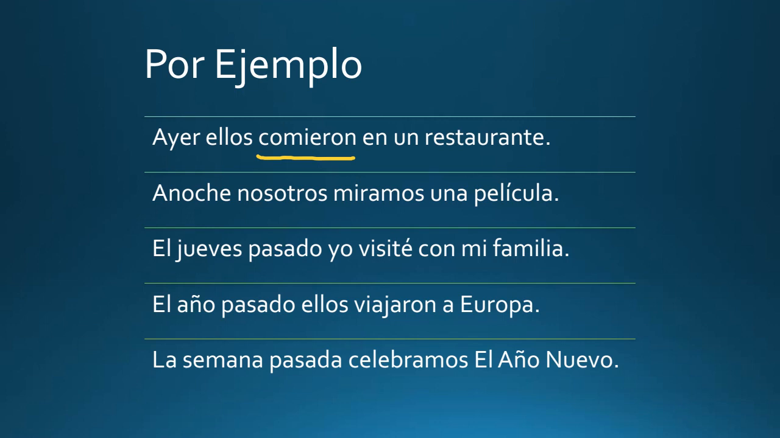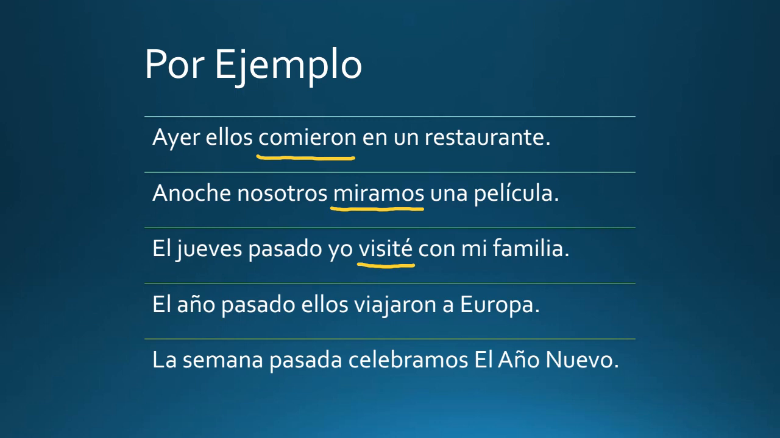Anoche nosotros miramos una película. So last night we watched a movie. And again, this is a one-time completed past action. So we use the preterite tense. El jueves pasado yo visité con mi familia. So last Thursday, I visited with my family. And we use the preterite tense there, visité, again, because we're talking about an action that happened once on that specific day, last Thursday. And it's an action that got completed in that specific amount of time.